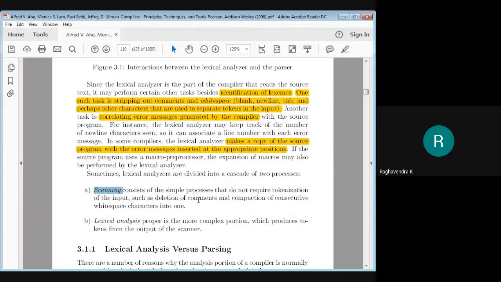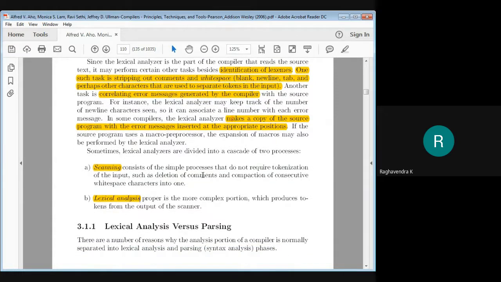The major task is to retrieve tokens, but if it is doing something else, then we say that it is simply scanning the program. So scanning basically comprises tasks that do not require tokenization, such as the deletion of comment lines or compaction of consecutive white space characters into a single one, like this. So we'll simply call it scanning. The second process is called lexical analysis, where the lexical analyzer identifies a token and returns it as an output. So these are the two major processes.